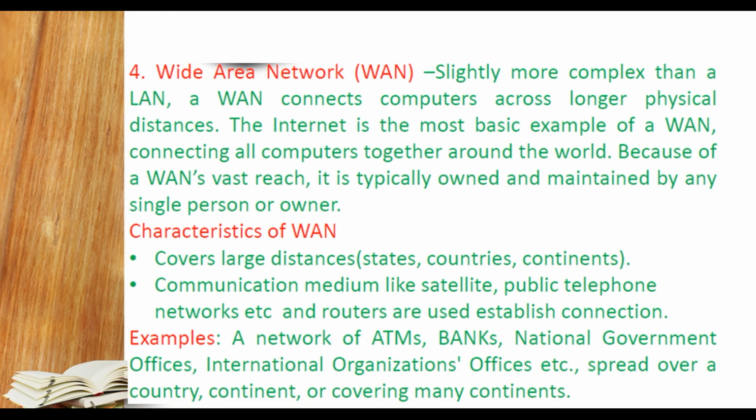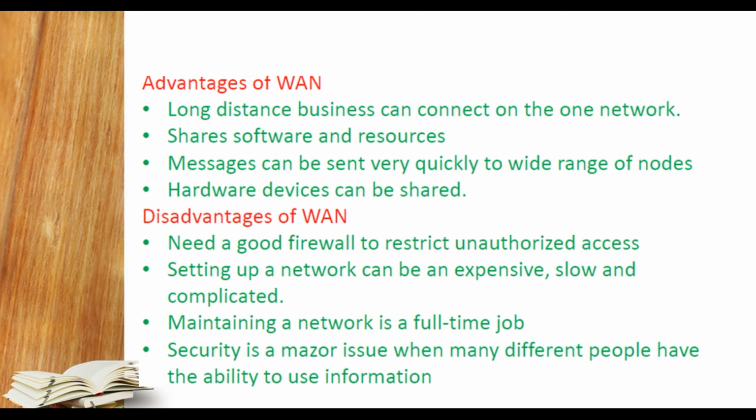Characteristics of WAN: covers large distances, states, a country or countries, and continents also. Communication media like satellite, public telephone networks, etc., and resources are used for establishing connections. Example: a network of ATMs, banks, national government offices, international organization offices, etc., spread over all countries and covering many areas.